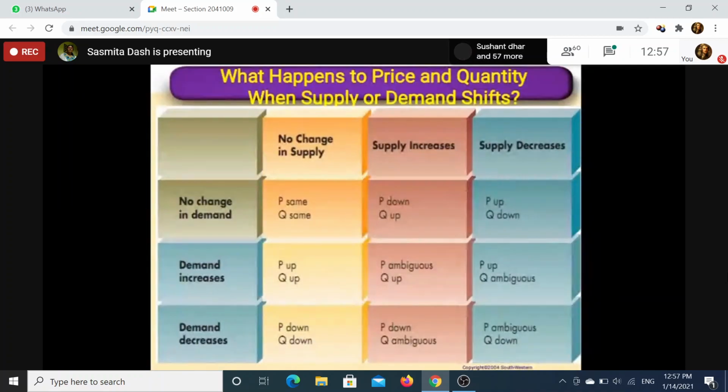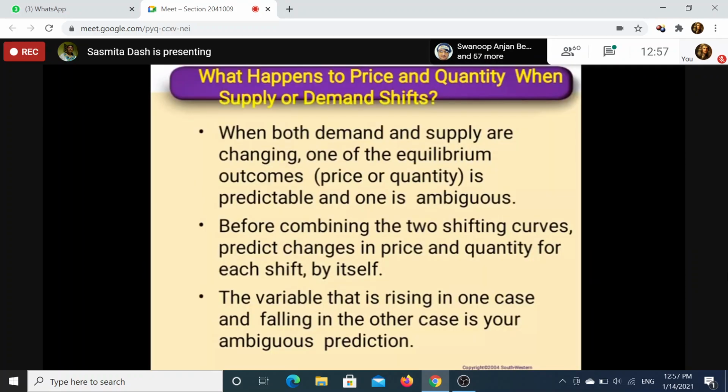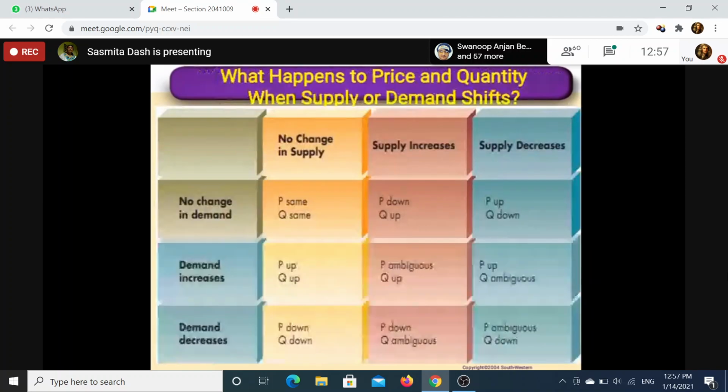But for these four cases, when both curves are shifting, for example demand increase and supply increase in this case, and supply increase with demand increase in this situation, you have to draw three diagrams for each, or at least two diagrams for each.